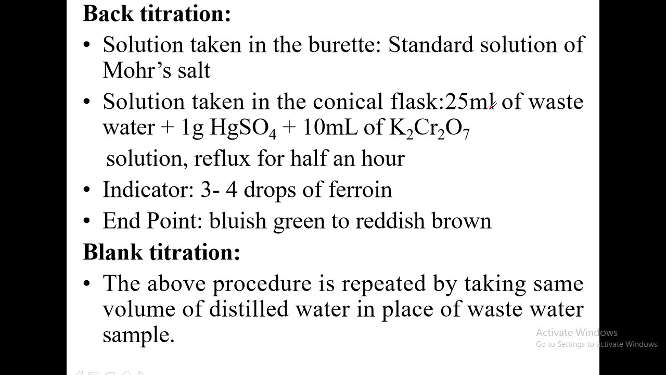Solution taken in the conical flask is 25 ml of wastewater, but in the blank titration, instead of 25 ml of wastewater, you are taking distilled water. That is the only difference between blank titration and back titration. In the blank titration, the rest of the chemicals are one and the same. That is, you have to add 1 gram of mercuric sulfate, 10 ml of potassium dichromate solution.